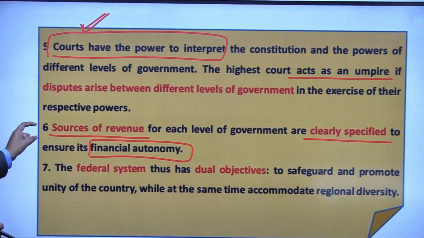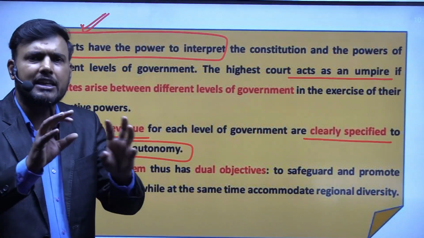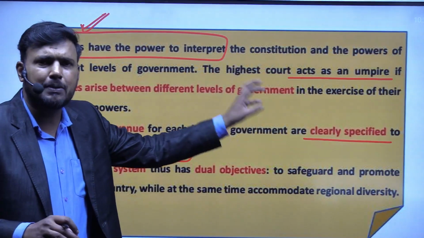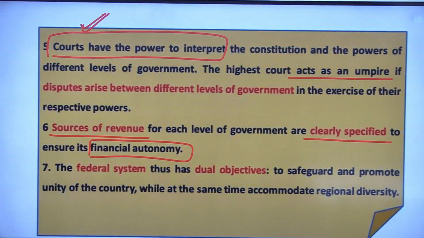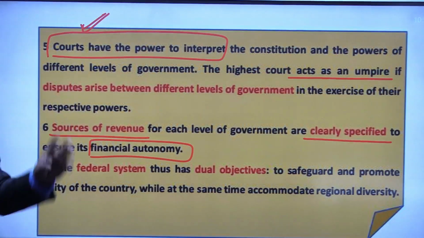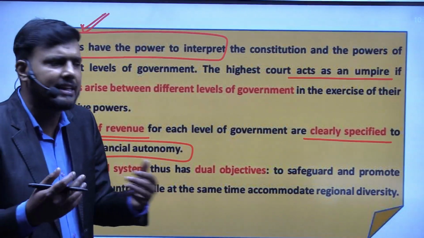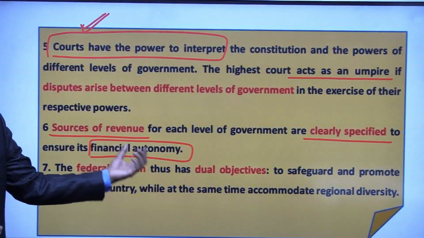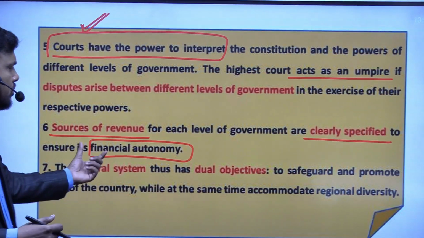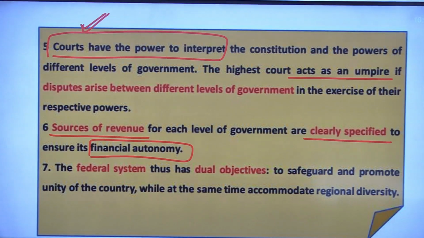This is very important. The source of revenue for both state and central government is very clearly and specifically mentioned in the Constitution, so that neither the state government nor the union government has any kind of financial burden or dependency. So ensuring financial autonomy is again a very key feature.